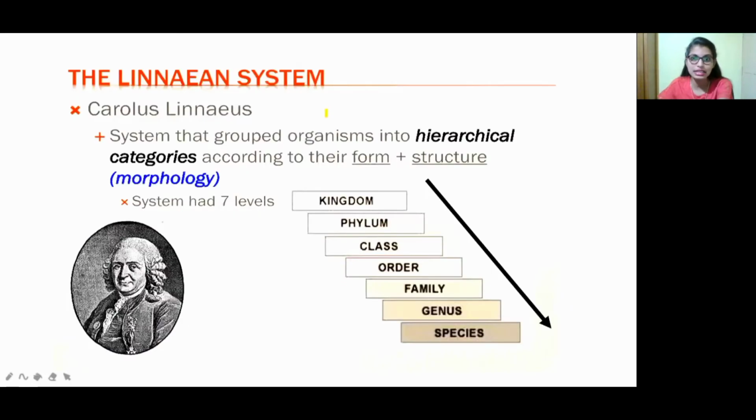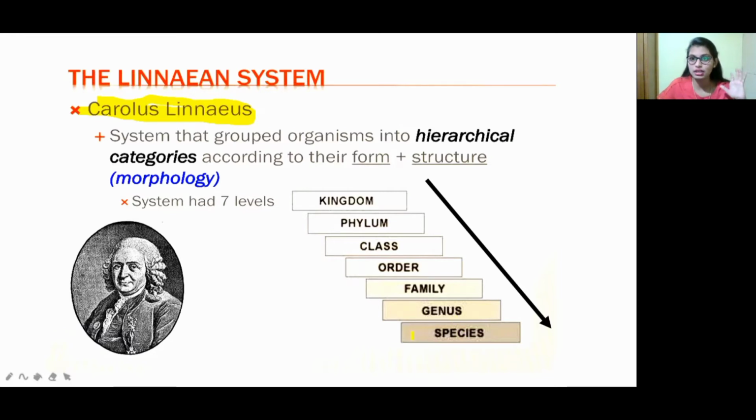This is the Linnaean system, with kingdom, phylum and all these levels I have mentioned. It was introduced by Carolus Linnaeus. The Linnaean system is a classification and nomenclature system, and he is also called the father of taxonomy, because he is the person who introduced all these taxonomical ideas. It is a system that grouped organisms into hierarchical categories, distinguishing the levels according to their structure and form. The first level is the kingdom, then phylum, class, order, family, genus, and also species.